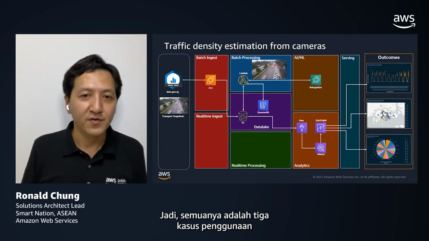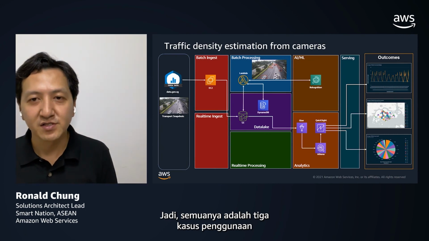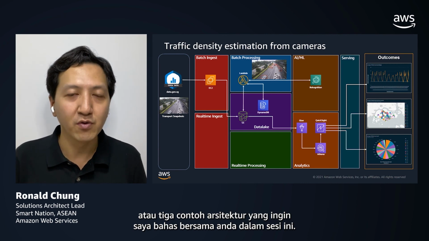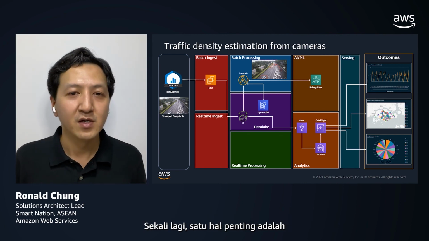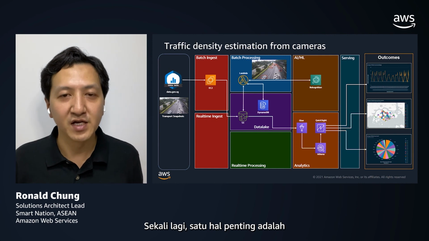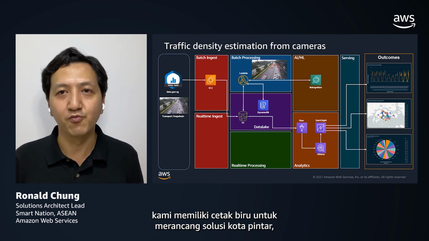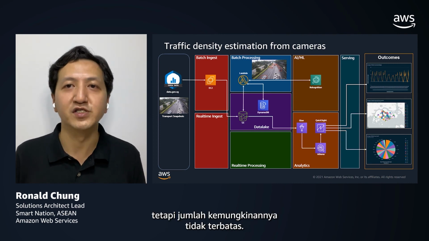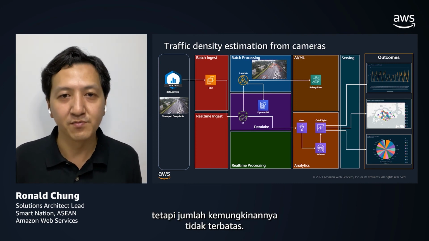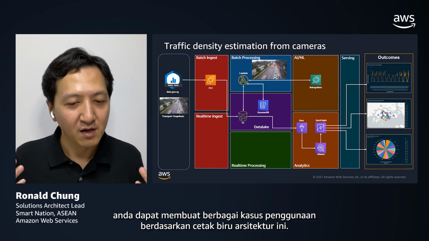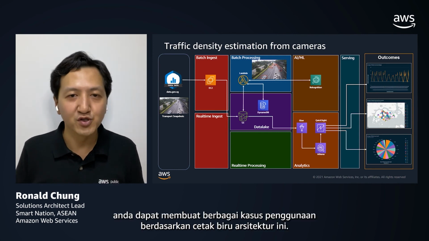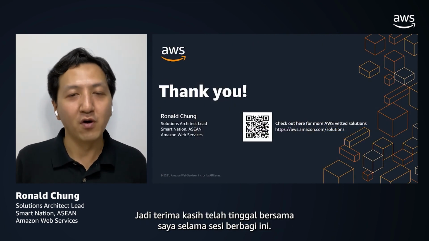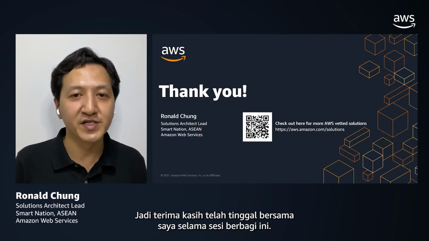So in all, these are the 3 use cases or 3 example architectures that I would like to go through with you in this session. And again, one important point is that we have one unified blueprint to design smart city solutions, but the number of possibilities will be unlimited, because you can architect a wide range of use cases based on this blueprint architecture. So thank you for staying with me for this sharing session.